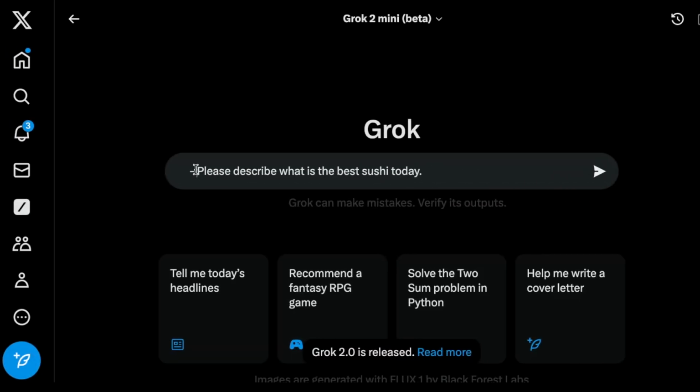So the first one I want to test here is please describe what is the best sushi today. Now, I use this test to test how prominent the human preference alignment is for these models, because these models are using something like RLHF and so on. So this is a test that I like to do because most of these models will probably refuse to answer this question, but I really want to see what Grok says.